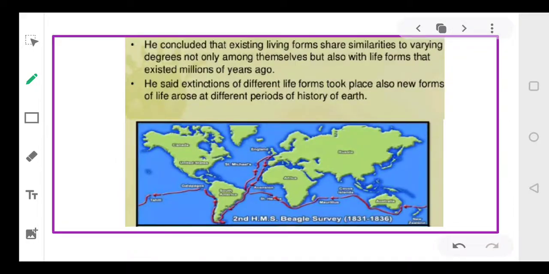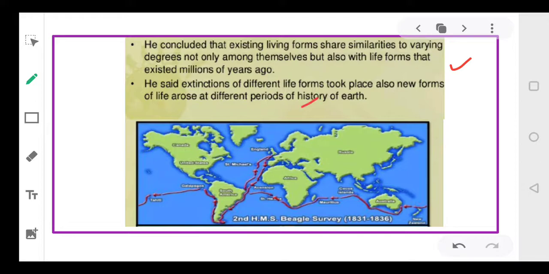He said that existing life forms share similarities to various degrees with other living organisms and among themselves, and also with those which have become extinct from the earth and would have existed millions of years ago.